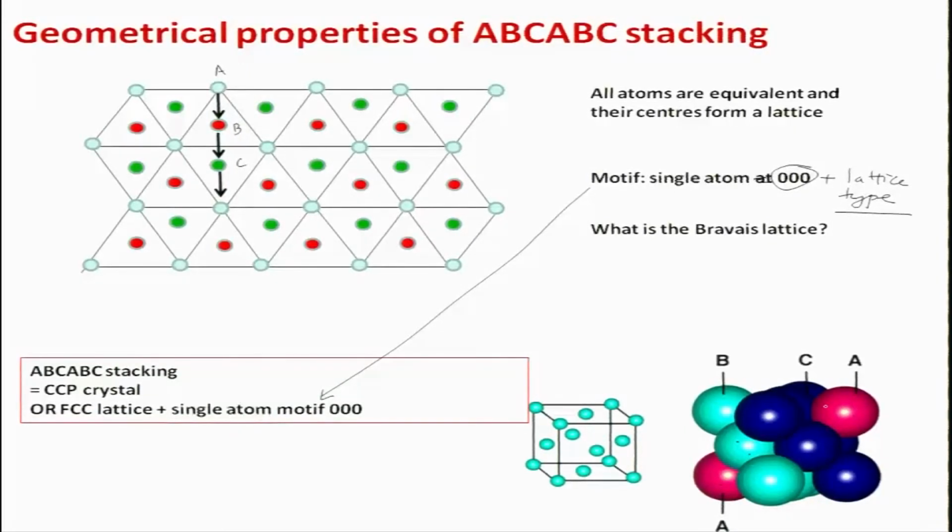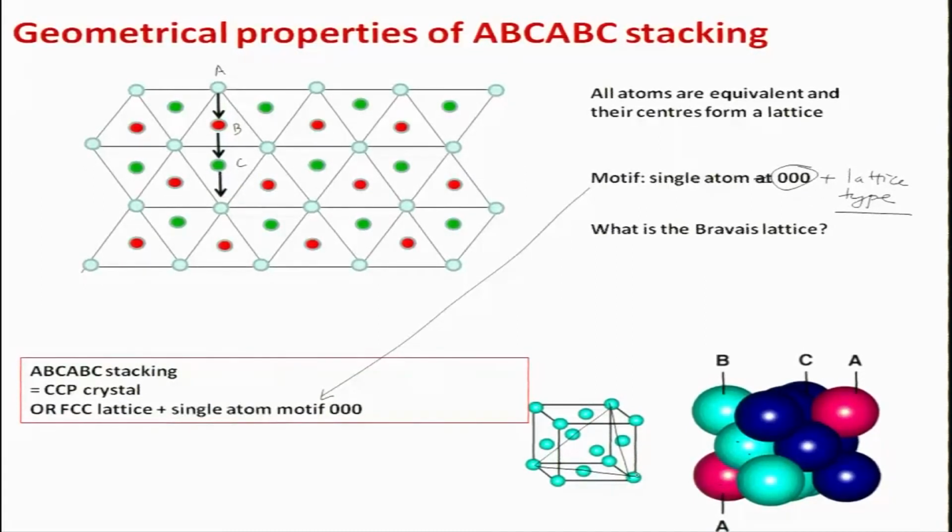interestingly, this looks like a hexagonal pattern, right? But I am saying that you are forming a cubic crystal, and this is because the atoms are arranged in such a fashion. If you now consider the cube, so this is the cube, right? Within this cube, if I connect the corners of the cube, what is the arrangement of atoms along this particular plane? This is a 111 type of plane, right?